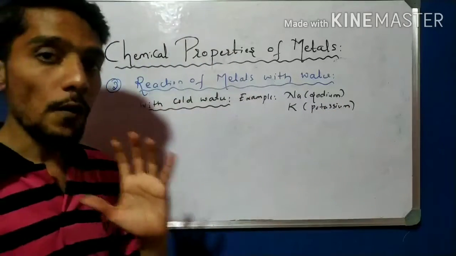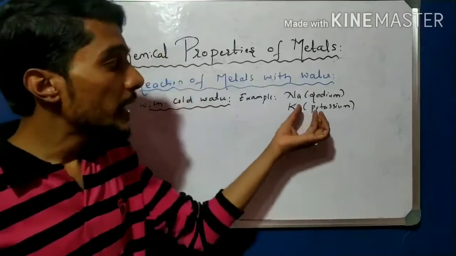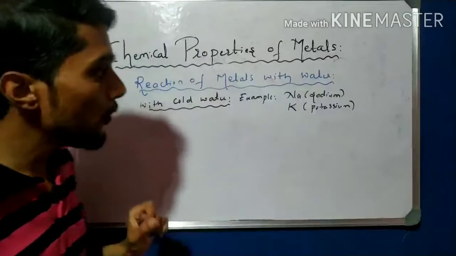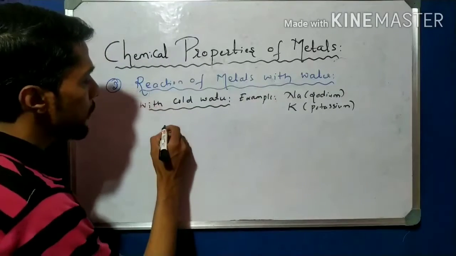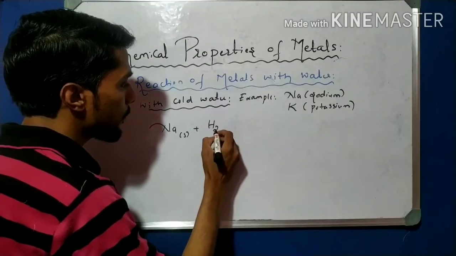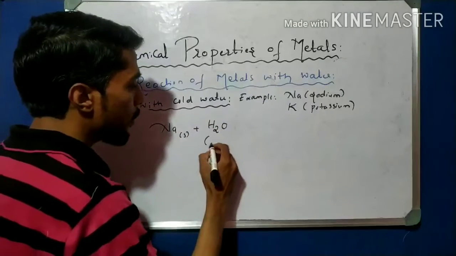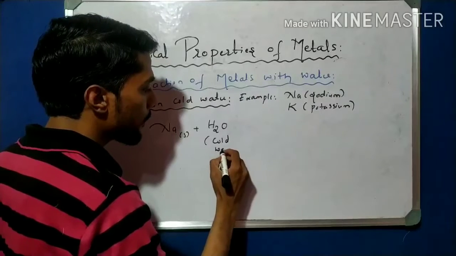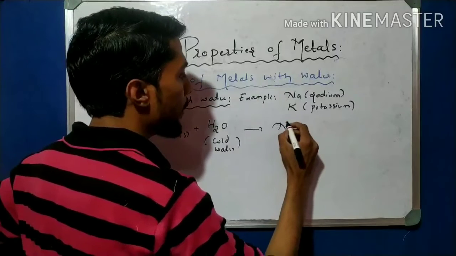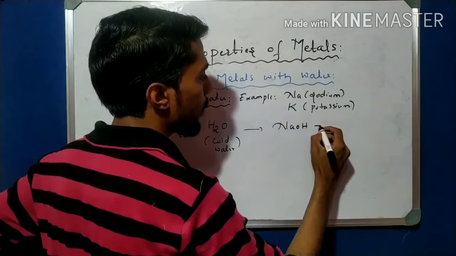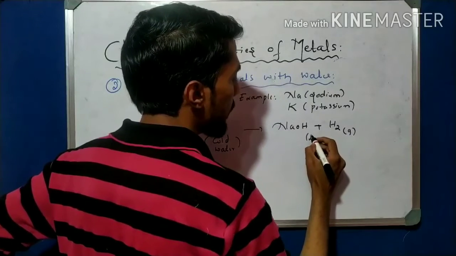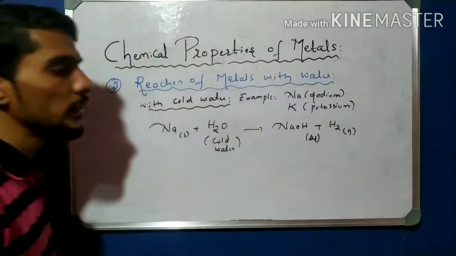These are two soft metals, which can be cut with a knife, and they are highly reactive with oxygen and catch fire. Do we know that? So see here, solid sodium reacts with cold water. What happens here? Sodium hydroxide forms, which is aqueous, along with hydrogen gas.